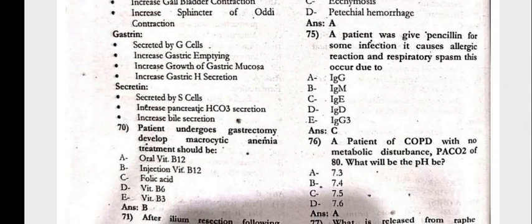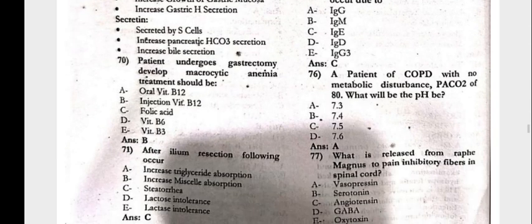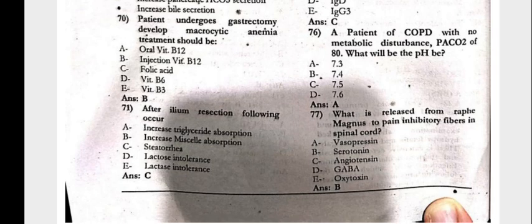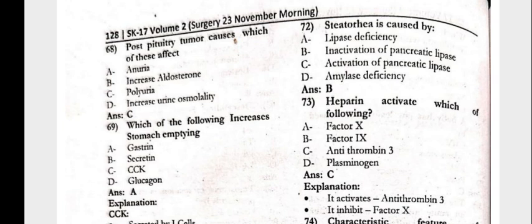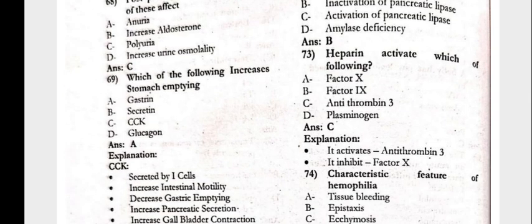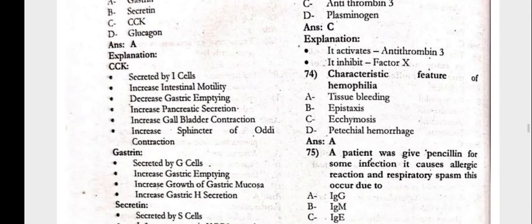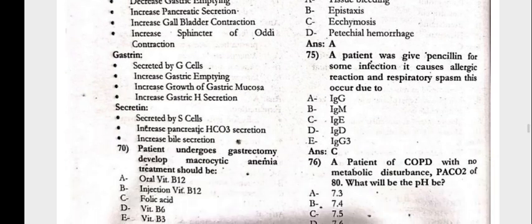Next, 70. The patient undergoes gastrectomy and develops macrocytic anemia. Treatment should be an injection of vitamin B12. After ileum resection, the following will occur: steatorrhea. Next, steatorrhea is caused by an activation of pancreatic lipase. Heparin activates which of the following? Antithrombin 3. The characteristic feature of hemophilia is tissue bleeding.